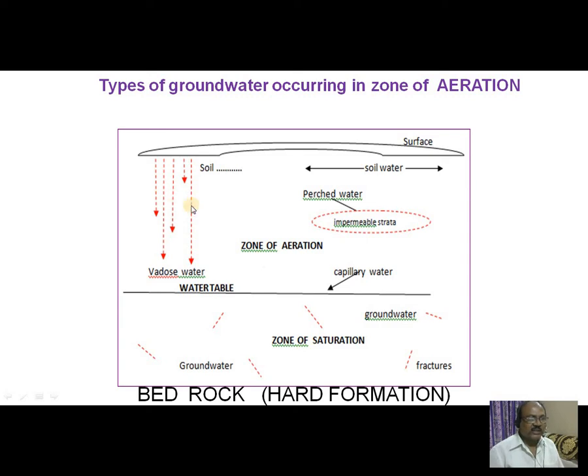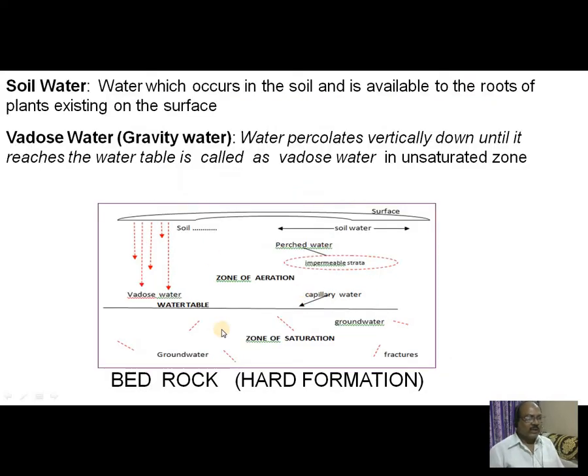Now let us see the different types of groundwater occurring in the zone of aeration as well as in the zone of saturation. First, we discuss the types of groundwater occurring in the zone of aeration. Soil water. This water occurs in the soil and is available to the roots of the plants existing on the surface. So this is the soil water. This is the surface of the earth. So just below the surface of the earth, whatever soil is occupied in which water occurs, that water is available to the roots of plants.